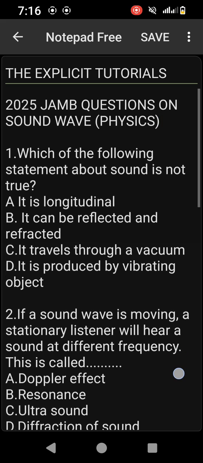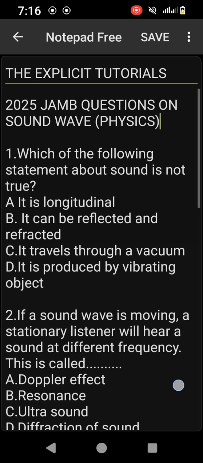So let's get started. The first one says, which of the following statements about sound is not true? In other words, which of the following statements about sound is false? Option A, it is longitudinal. Yes, sound wave is longitudinal. B, it can be reflected and refracted. It is very true. C, it travels through a vacuum. That is false. And D, it is produced by a vibrating object. Yes, the answer to this question is that it travels through a vacuum.